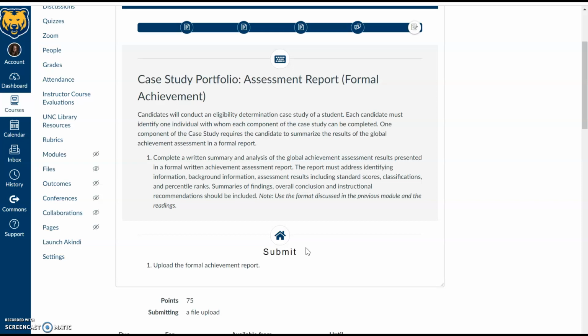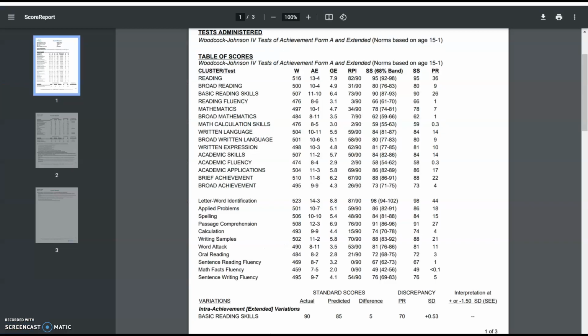So I'm just going to show you an example here. This is a student who did score, we'll see some variety here, but some of these scores are pretty low. So we do see a lot of areas for growth here and some areas of strength. Obviously, this will be the case for any student with or without an IEP. We have those relative strengths, relative weaknesses, or areas of challenge. So this is the Woodcock-Johnson report with name hidden here.